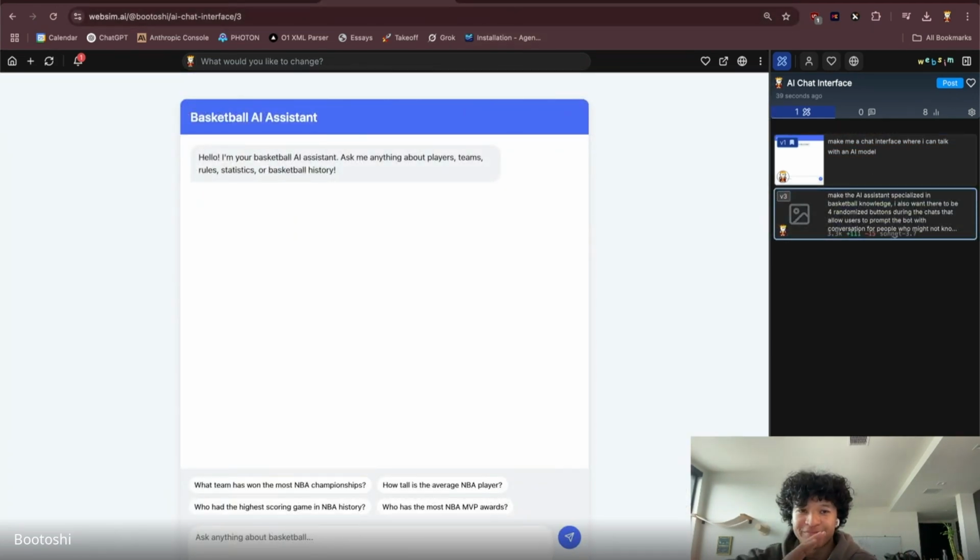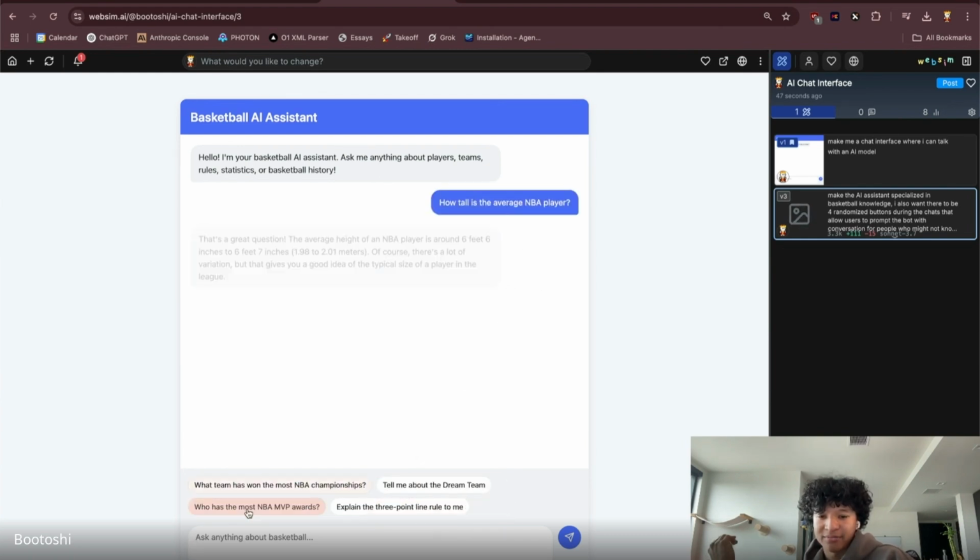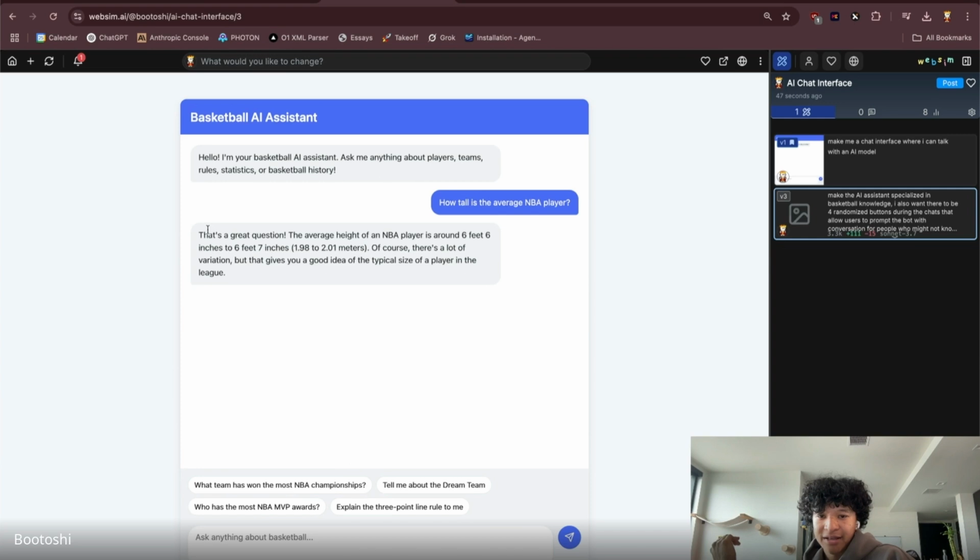Okay, this is cool. This one looks like what I wanted specifically. So now I got this basketball AI assistant that is prompted to know about basketball. And now we have these buttons that give people ideas of buttons to click. So I might go on this site and I don't know anything about basketball or even what to ask, so having these prompts helps me. Like, how tall is the average NBA player? And that's a great question. The average height of an NBA player is around 6'6".